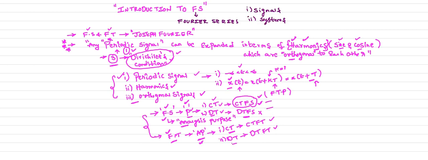And with respect to the aperiodic signals, we also have two classifications: continuous time aperiodic signal and discrete time aperiodic signal. And the transformations we are using are CTFT, which is continuous time Fourier transforms, and DTFT, which is discrete time Fourier transforms.